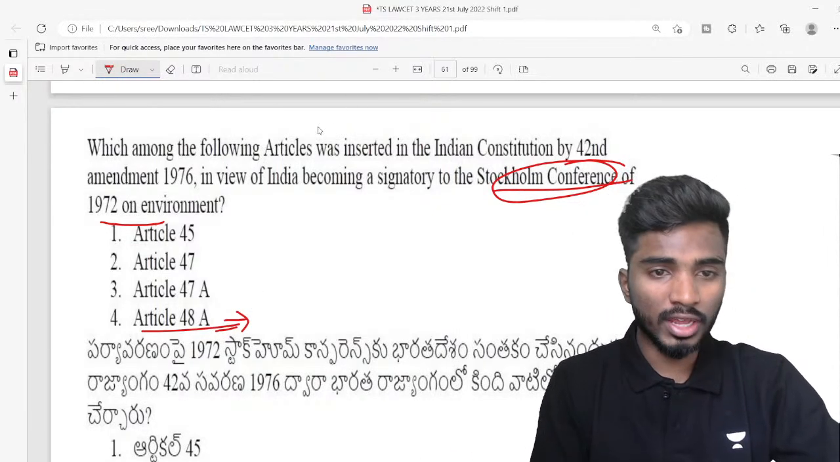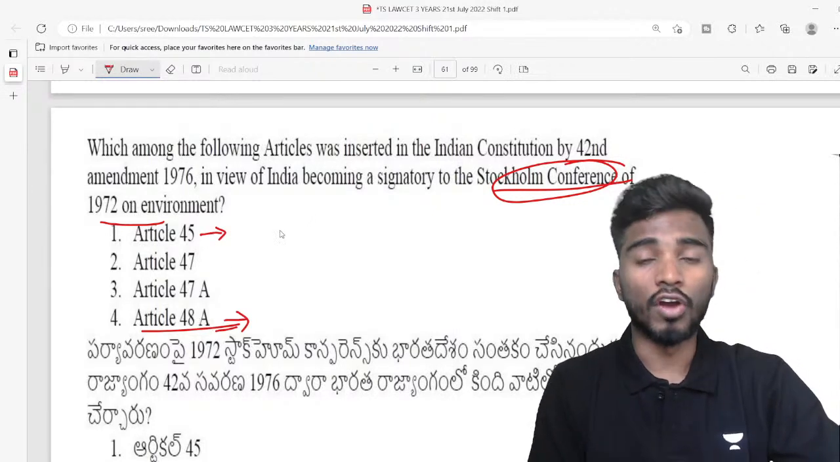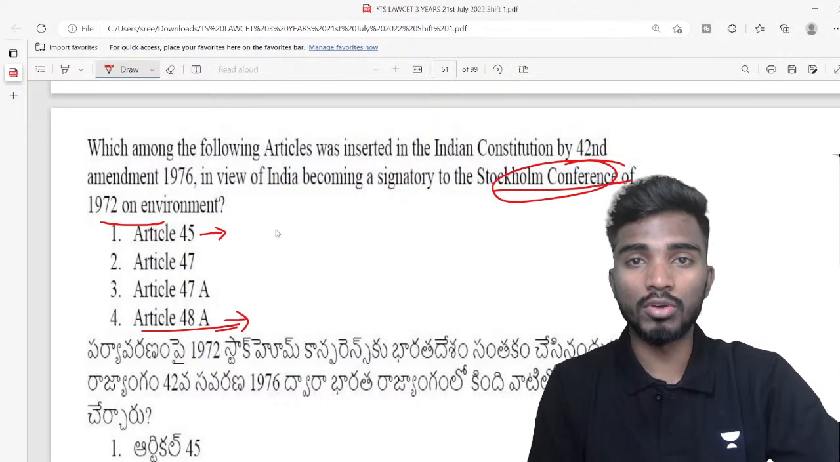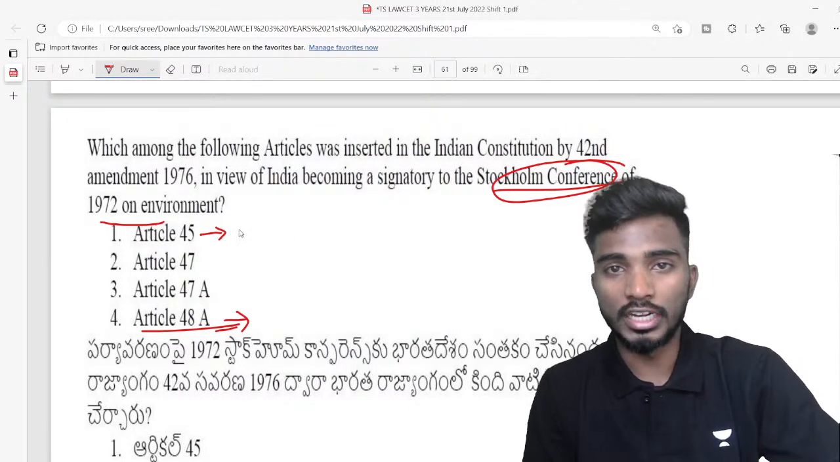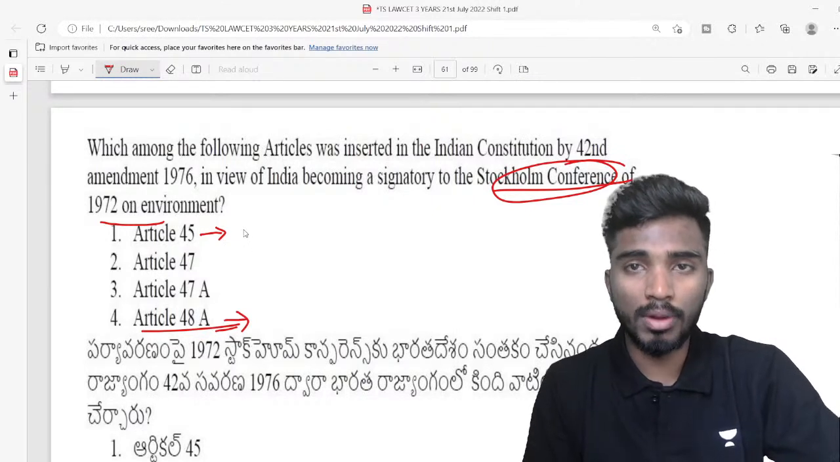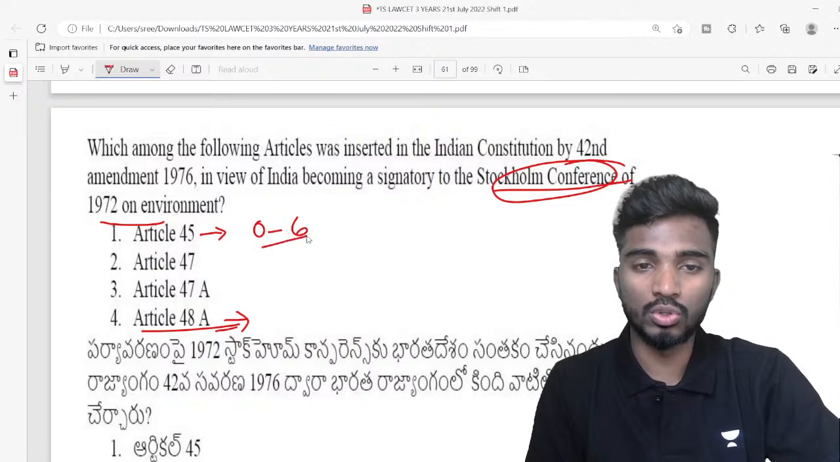And then we have other DPSPs also, for example Article 45. Earlier 45 was giving the right to education. But after the enactment of the 86th Amendment, 45 talks about early childhood care of children from 0 to 6 years.